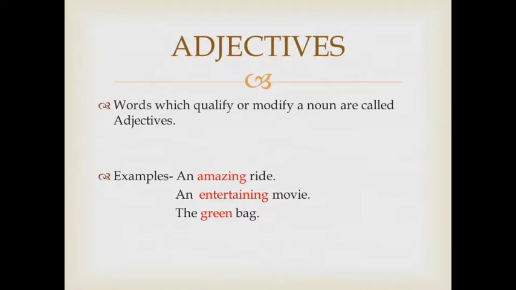After a linking verb, we can use adjective words also, such as is, has, seem, appear, or look. After these verbs, we can use adjective words. For example, I can say the audience was disappointed. So was is our linking verb, and after that the word disappointed is used. So that is our adjective.